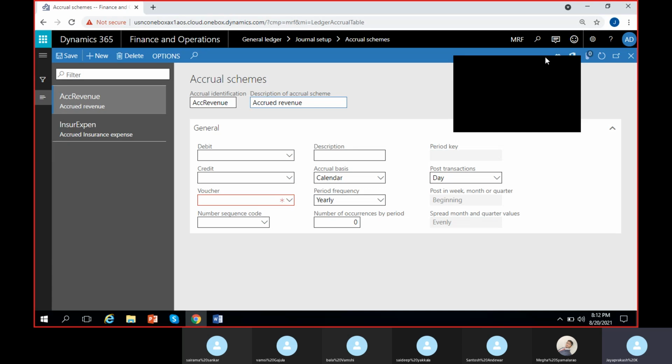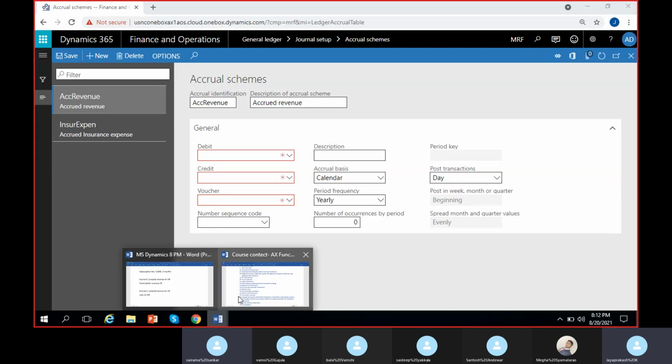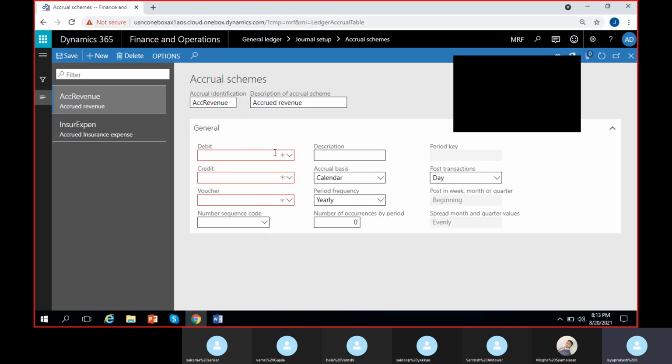Then what next do we have to fill? Debit and credit accounts, we have to give definitely. So what is the debit account and what is the credit account? Look here. Revenue is debit. We should reverse it. Whatever entry we normally post, we have to give the reversal here, right? Yes. So revenue should be debited, and the accrued or prepaid revenue account should be credited here.